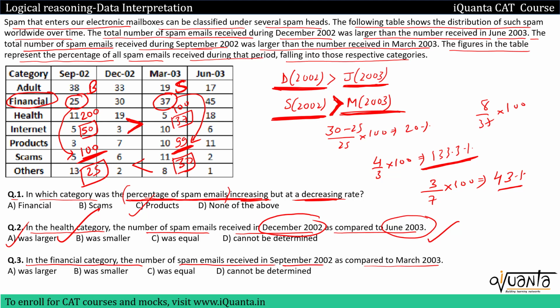So we have a contradiction over here. We have two answers possible, greater also and lesser also. But that's not possible, so we can mark cannot be determined as the answer. So in such questions, you should take the extreme case, okay? You will take them as far apart as possible and then as close as possible.